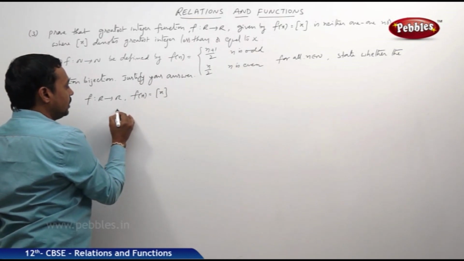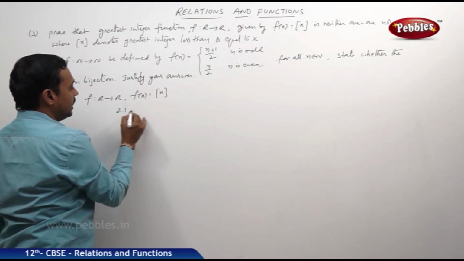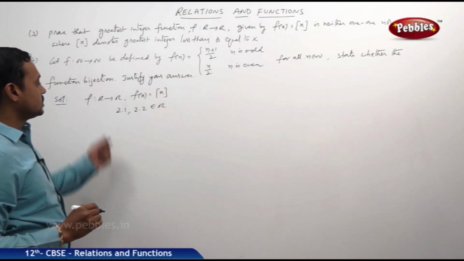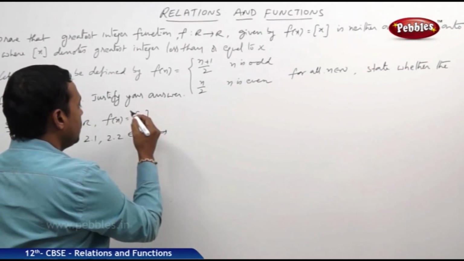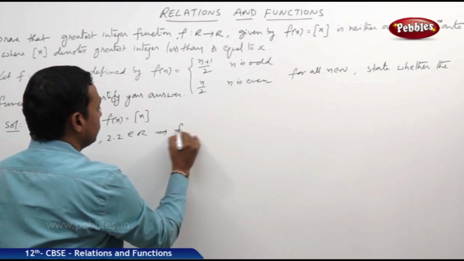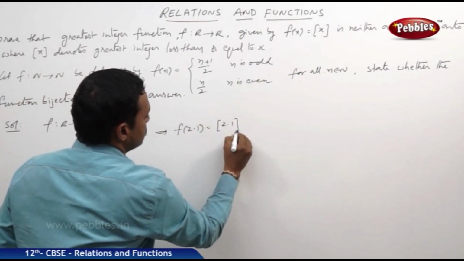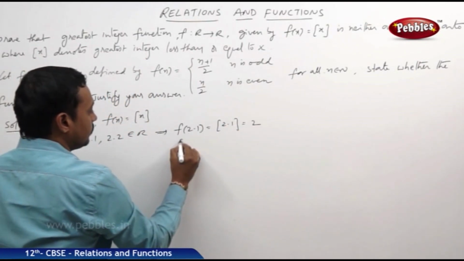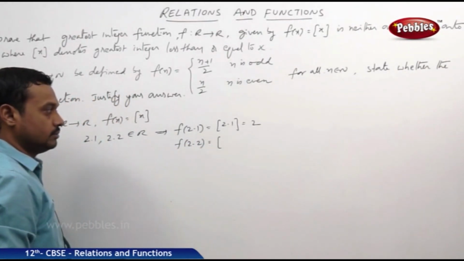For example, if I take 2.1 and 2.2, both belong to the set of real numbers, the domain. This implies, what about f of 2.1? That means step of 2.1 is equal to 2. And f of 2.2 also lies between 2 and 3.